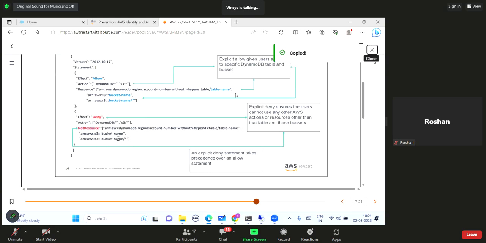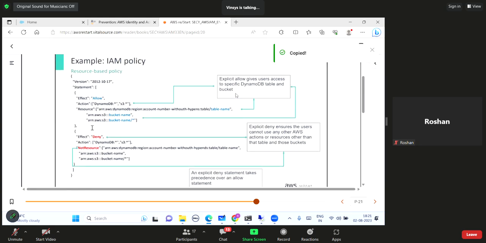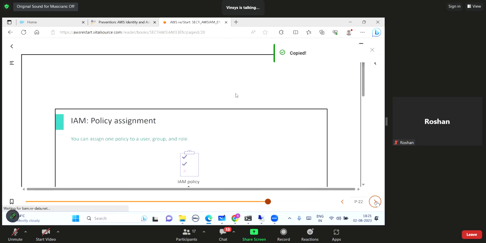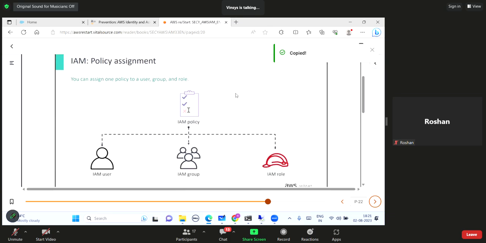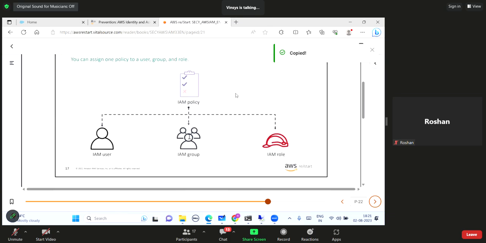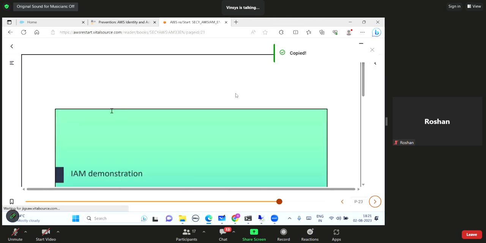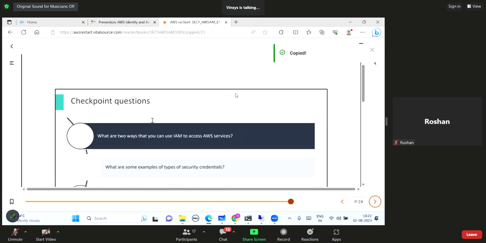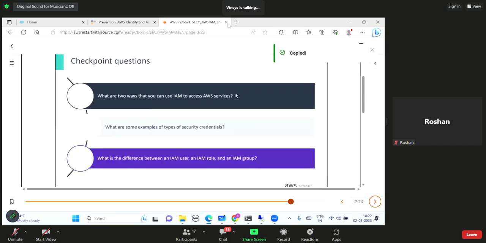I think it will take a lot of time for me to discuss this one. Let us discuss this in our next session, okay? Because this part is very, very important. We will discuss this in our coming session. But for the timing, I want you to read what description they have given. Today I have shown you how to create the policy and how to attach the policy to the user as well as the group. Not role, but we will see that in our upcoming topic. And there is one IAM demonstration as well. I think there is one short video that you are going to see.